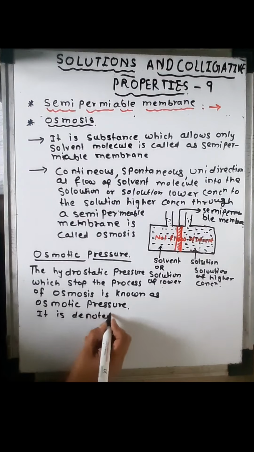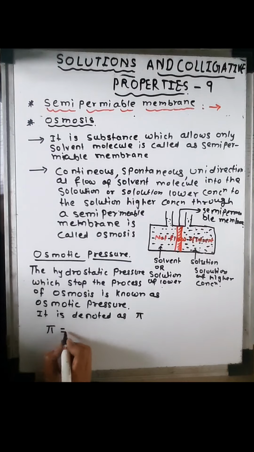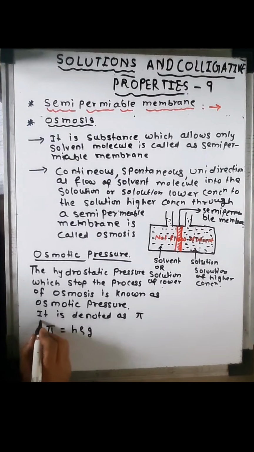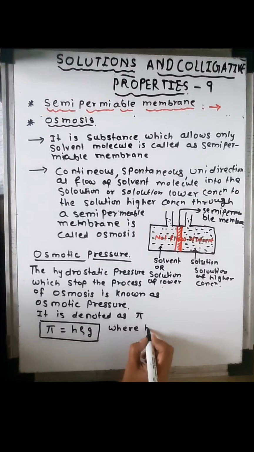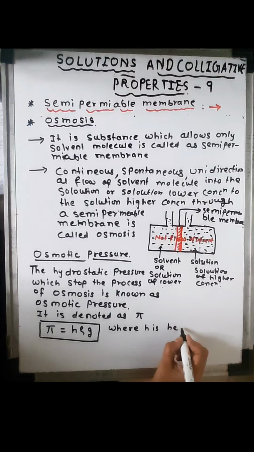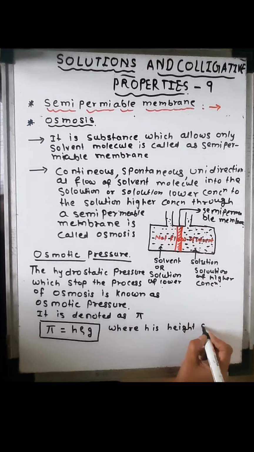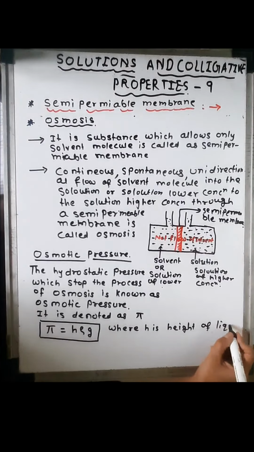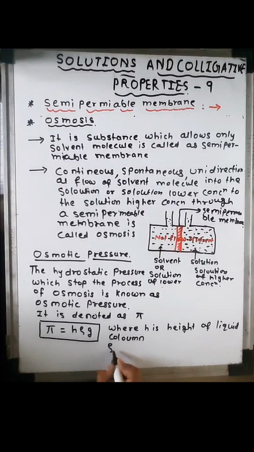pi, and pi equals H into rho into g. Osmotic pressure pi equals h rho g, where h is the height of the liquid column, rho is the density of the solution, and g is the acceleration due to gravity.